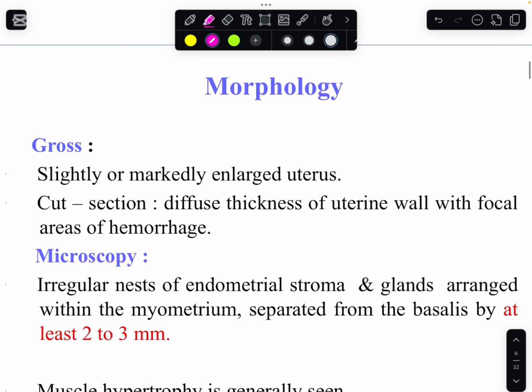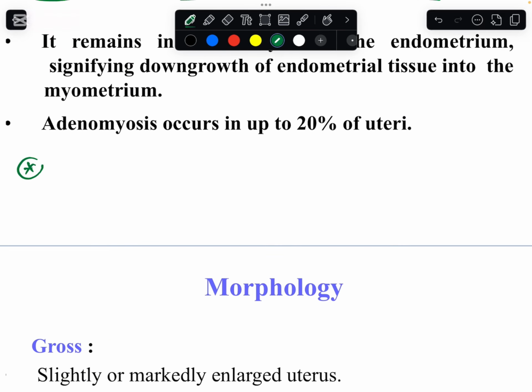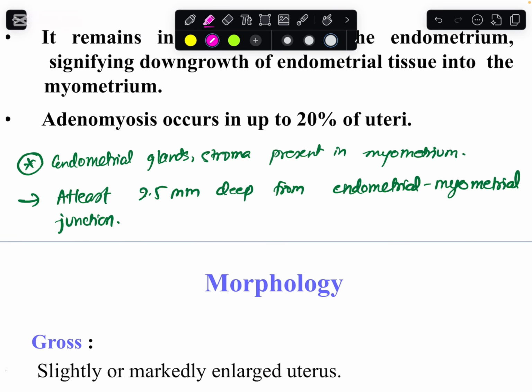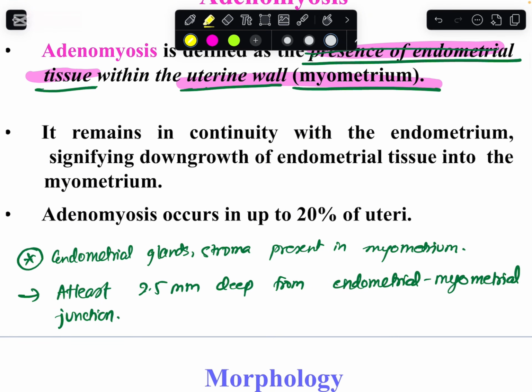Now, remember one thing in adenomyosis. I'll write the definition here. So look here. What is adenomyosis? Adenomyosis is the presence of endometrial glands or stroma in the myometrium. Now, where in the myometrium?